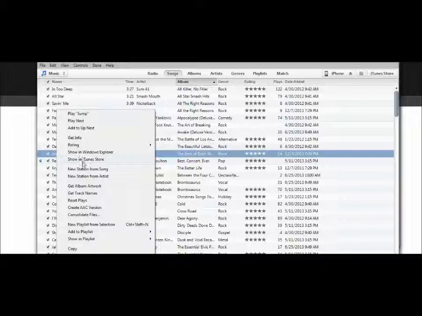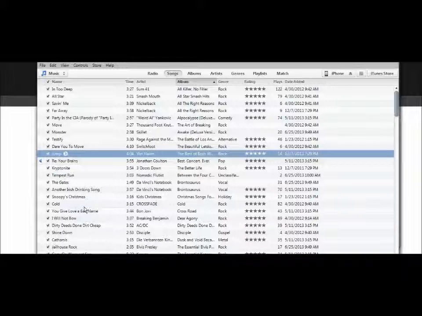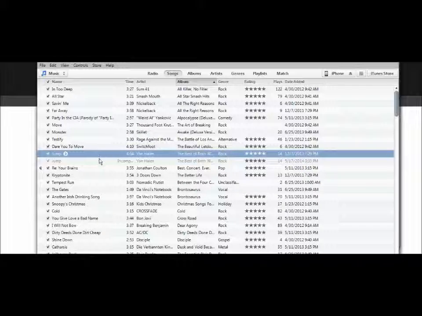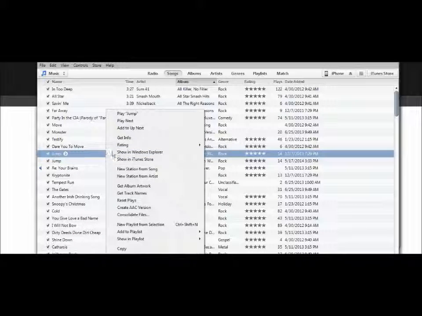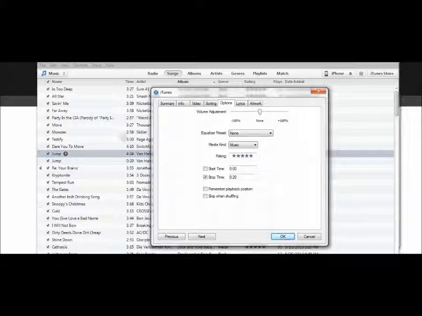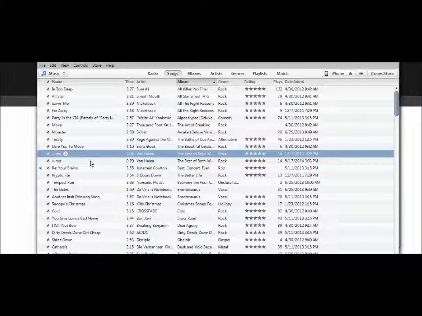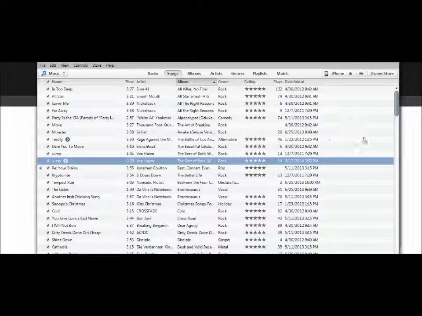Next, you're going to create an AAC version of that song. Alright, it's not finished yet. Next, before you forget, uncheck Start and Stop Time, otherwise whenever you play that song, it's going to just play that part. Now you have a 20-second song of Jump.